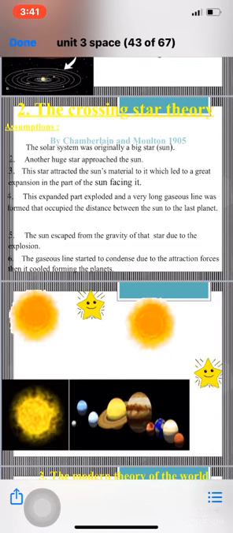the sun to it. So what happened? It made a great expansion in the part of the sun facing it. Okay, this expanded part, when it exploded, the sun was able to escape from the gravity of the other star. And the gaseous line, which was formed of a great length from the sun until the last planet, cooled down and then formed the planets. Okay? This was the crossing star theory.